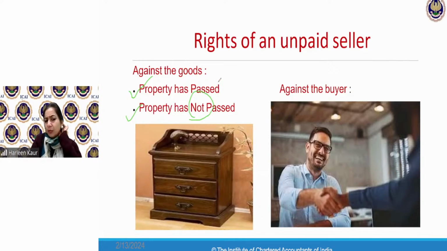What is the meaning of where the property has been passed? It means it is a contract of sale. And what do we call this, children, where the property has not been passed? What is this kind of arrangement? Good, good, good. Those who have written correct answers, very nice. Very good, student. That means my class is totally attentive today. Beautiful.